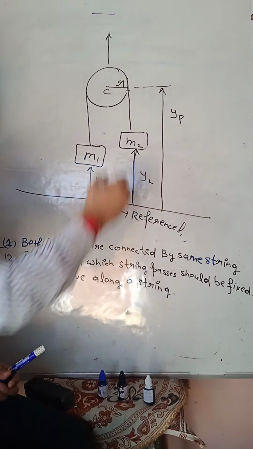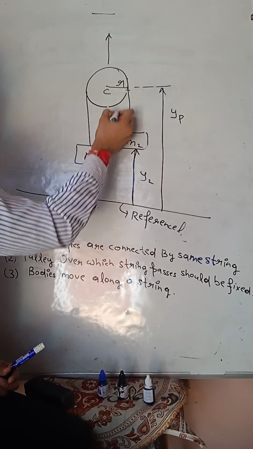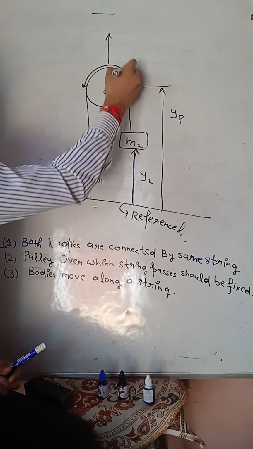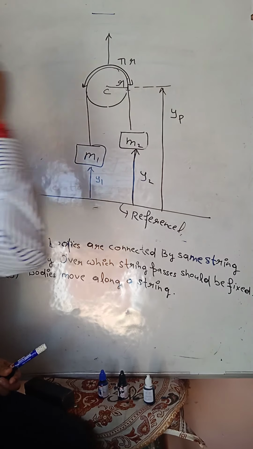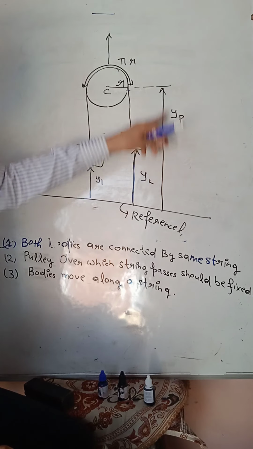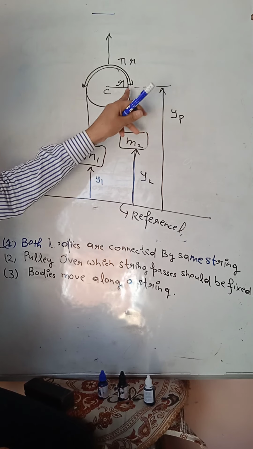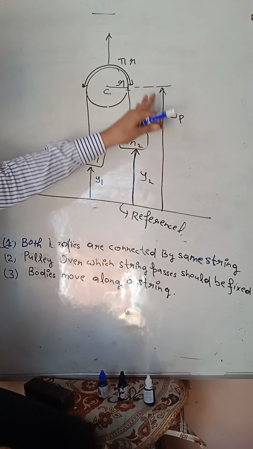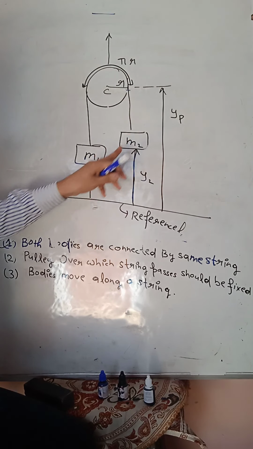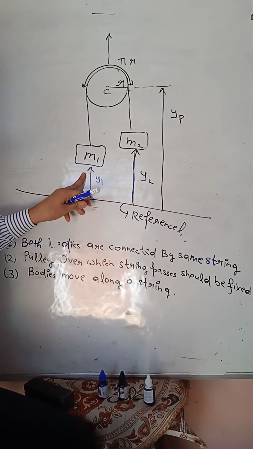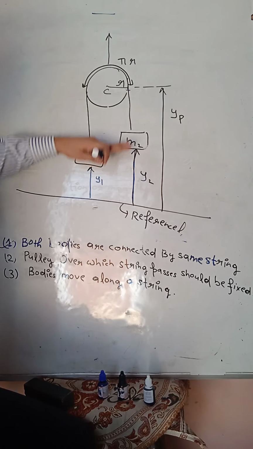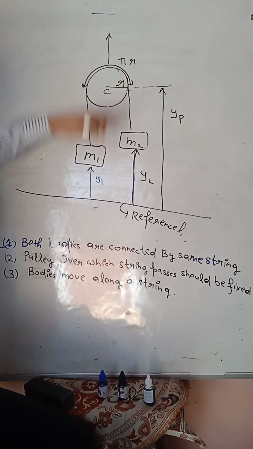Clear? This is 2 pi r, then from here to here, this is pi r. Yp is the location of the position of the pulley. Y2 is the location of mass m2. Y1 is the location of mass m1. Now what happened? When the pulley is moving, then these positions also change.